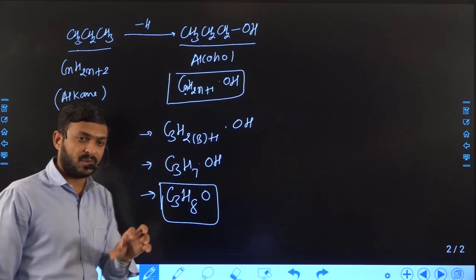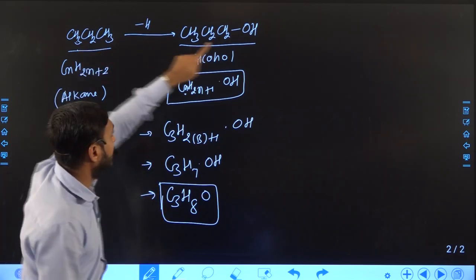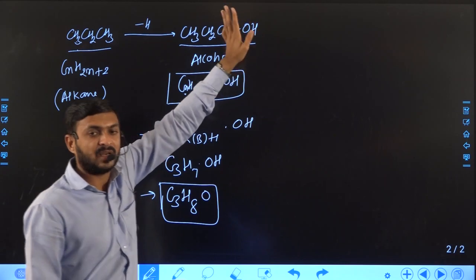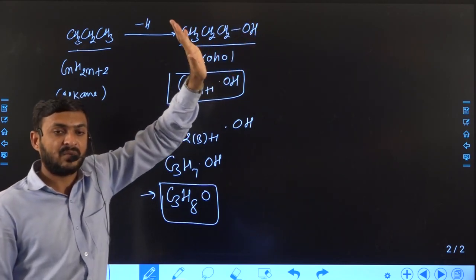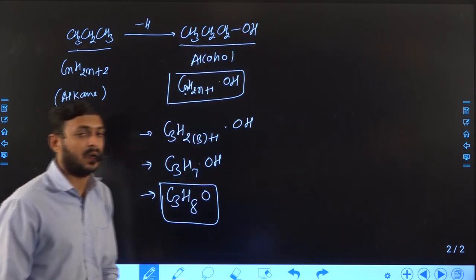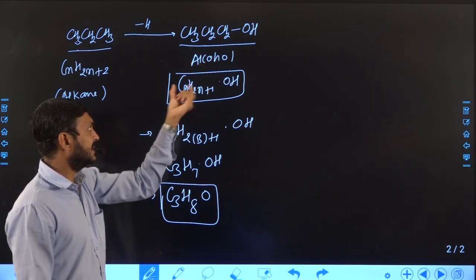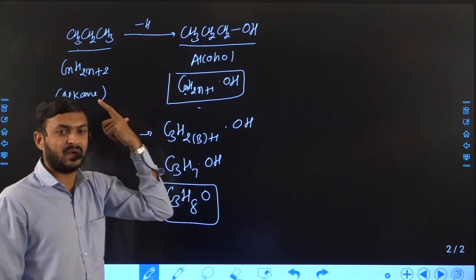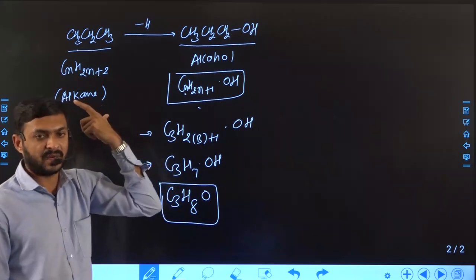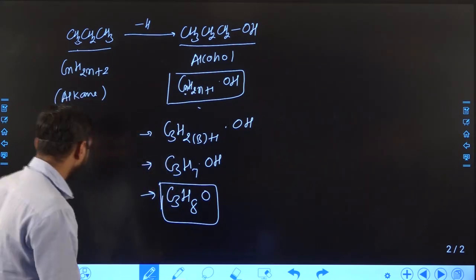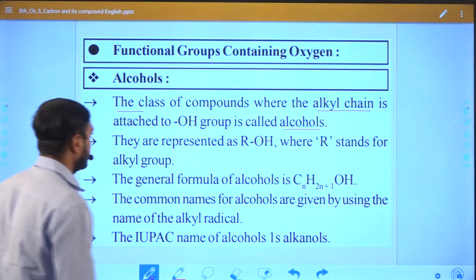In an alkane compound, we just remove one hydrogen and keep the OH group, then the class of compound will become alcohol. And the general formula of this compound is CnH2n plus 1 into OH. Right. So here you can see what I mentioned.